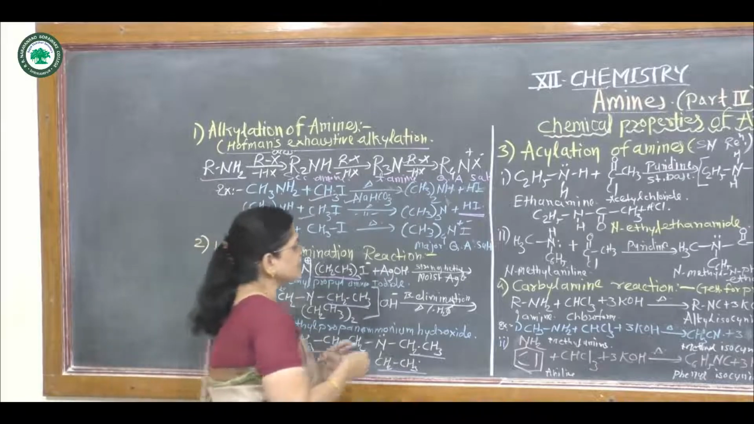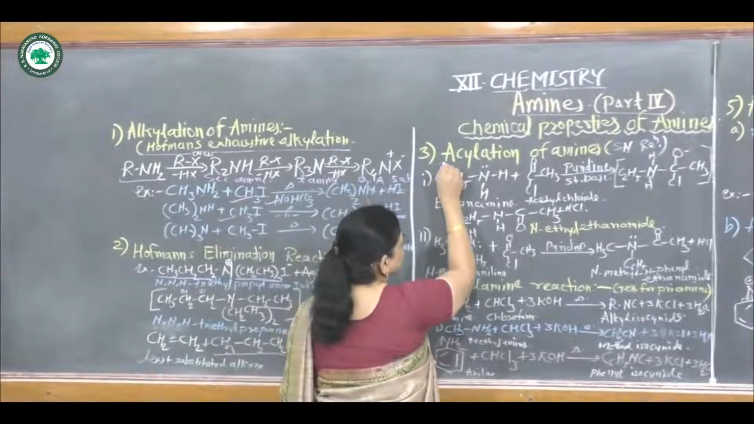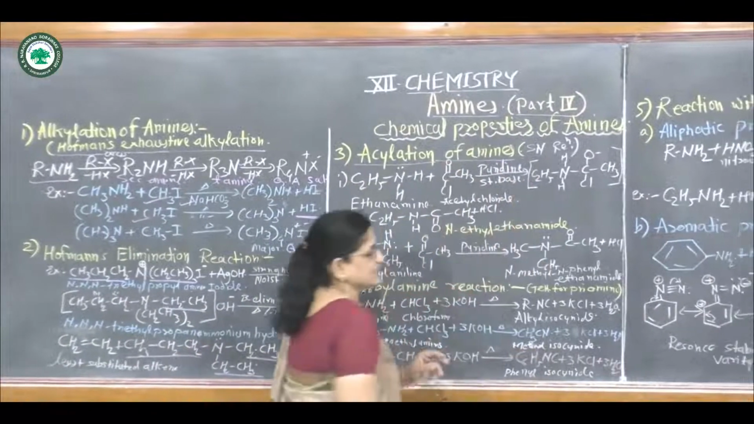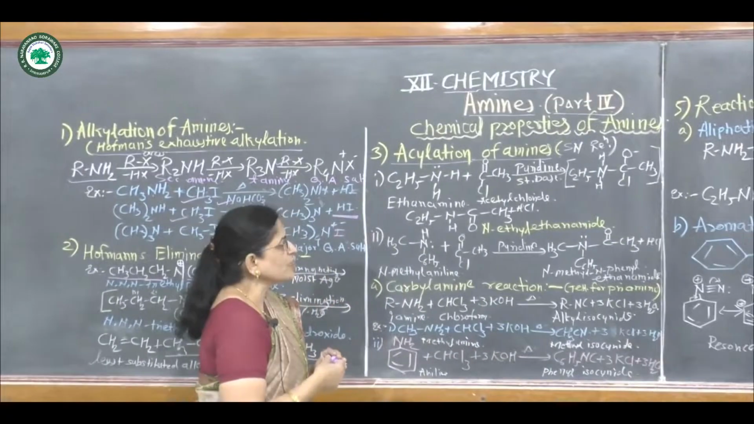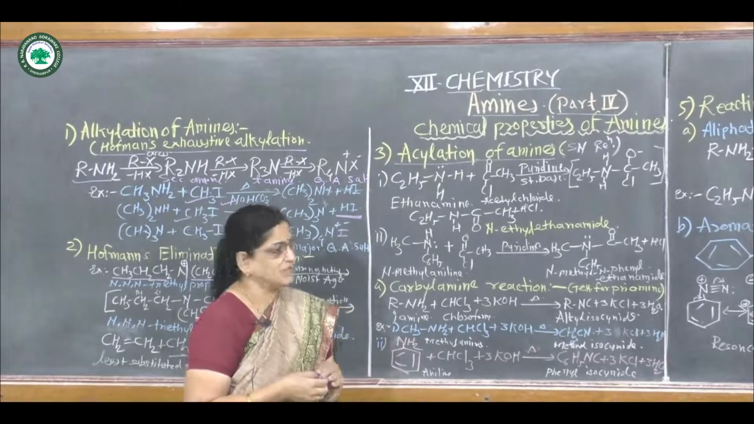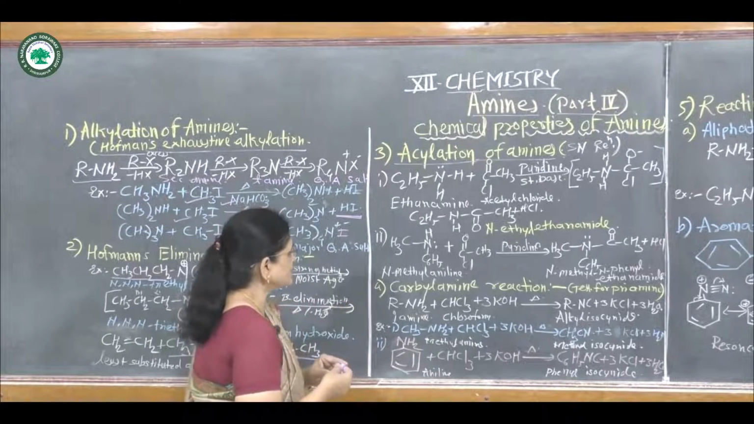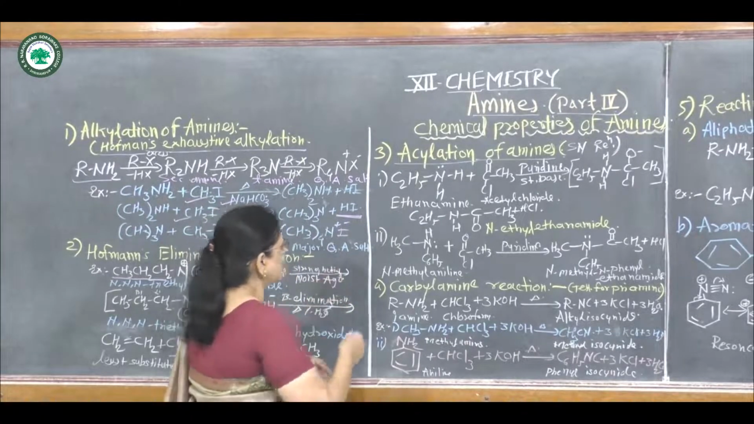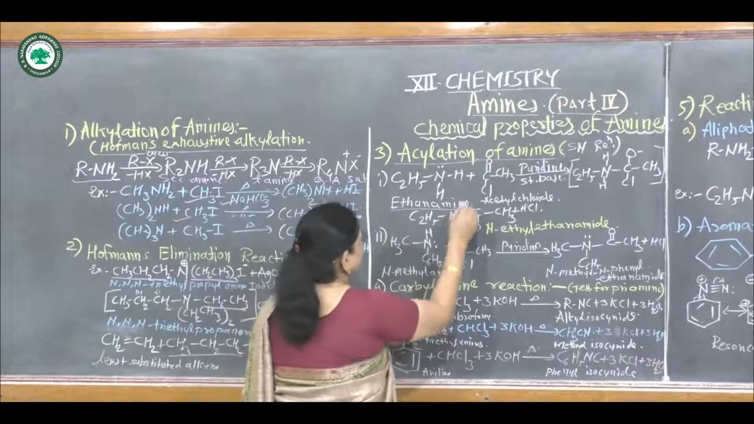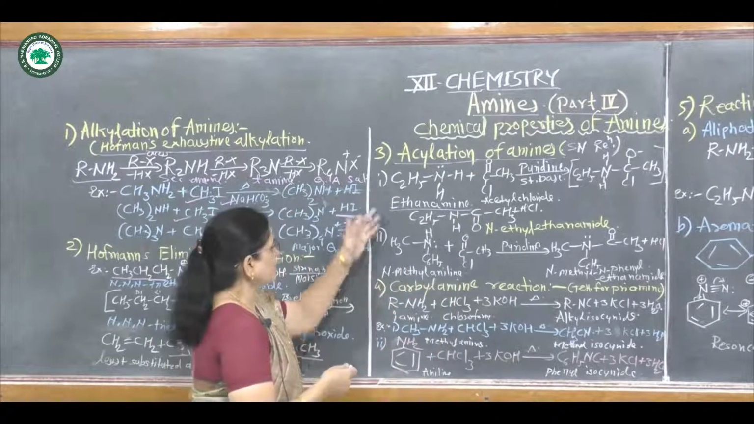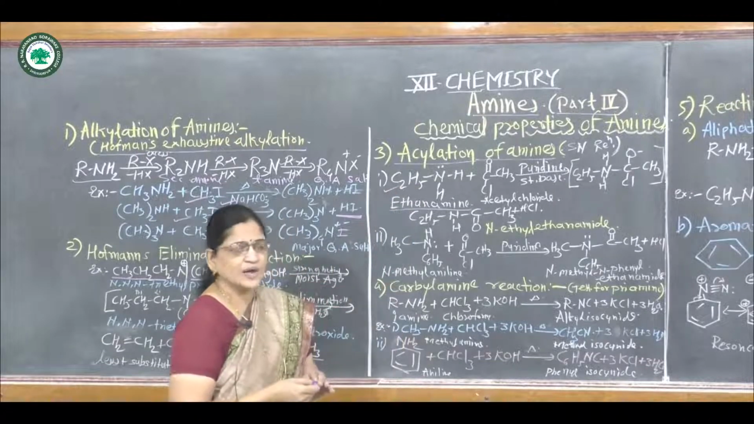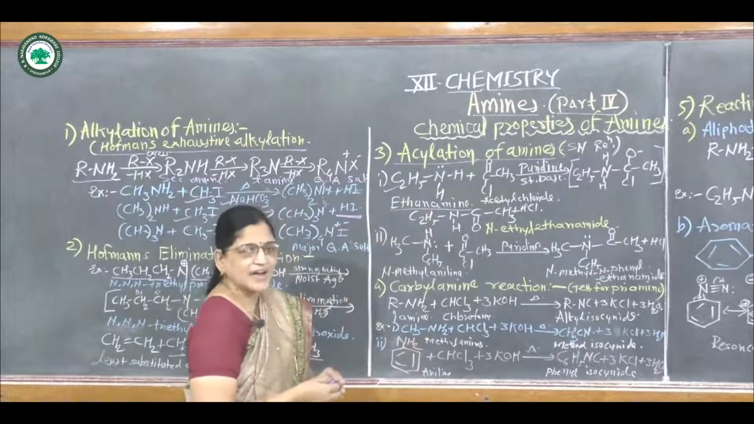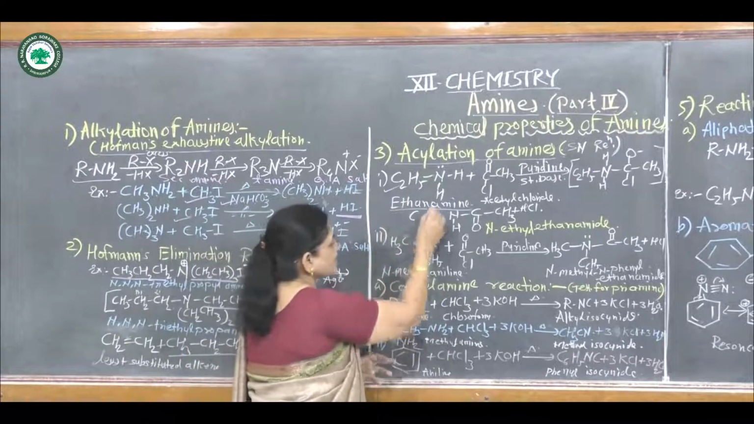Then the second reaction is acylation of amines. Acylation of amines is a nucleophilic substitution reaction. For example, suppose ethanamine. This is ethylamine or ethanamine. It contains one C2H5 and two hydrogens on this nitrogen atom, hence it is called ethanamine.